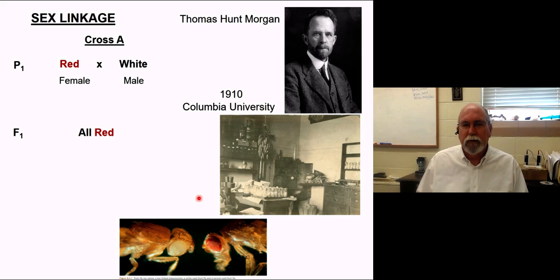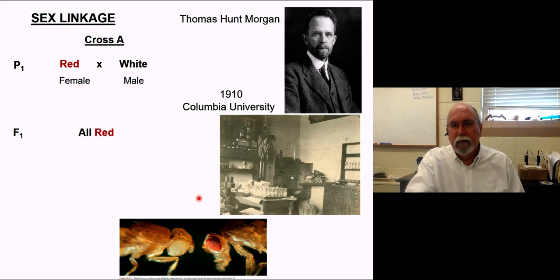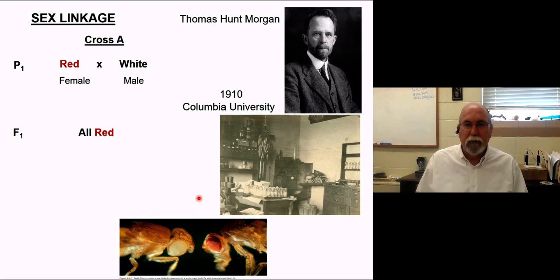Well, sure enough, when he did it, everything was pretty good. We're sort of following a Mendelian process here. We've got two different phenotypes. One of them has disappeared, and this red looked exactly like the female that was back up here. Now he went on, as Mendel did, and produced the F2. So he took some of these reds and crossed them, and he got a 3-to-1 ratio. He said, oh, wow, this is just a simple little Mendelian trait. I found this really cool mutant I should look at.